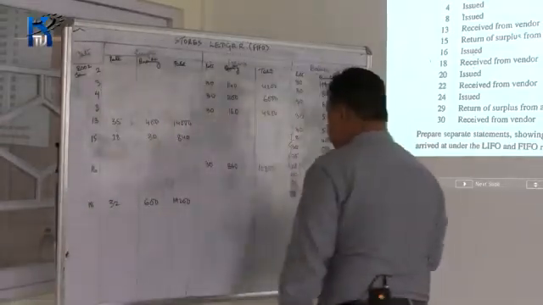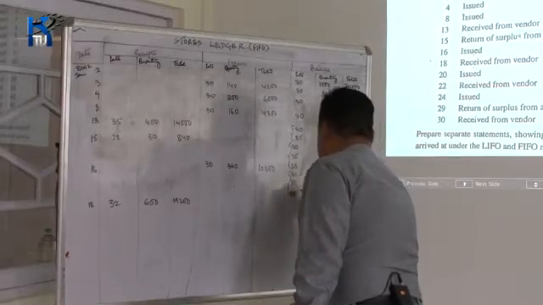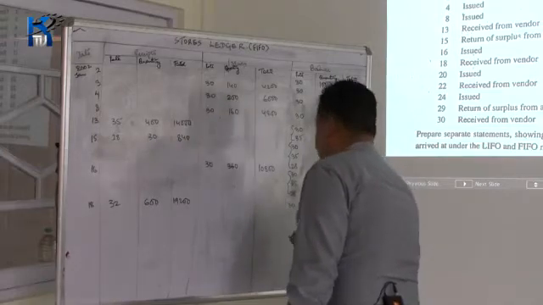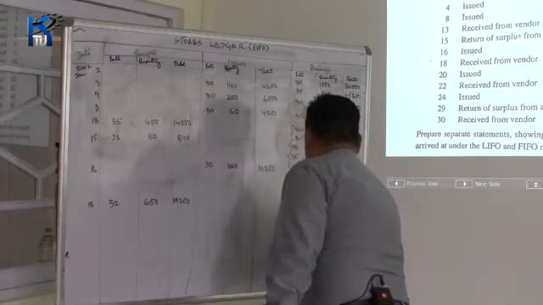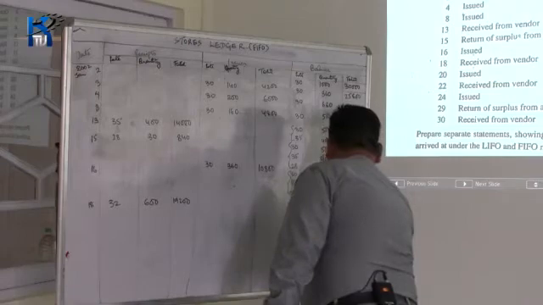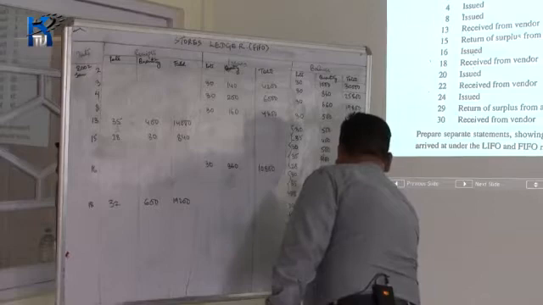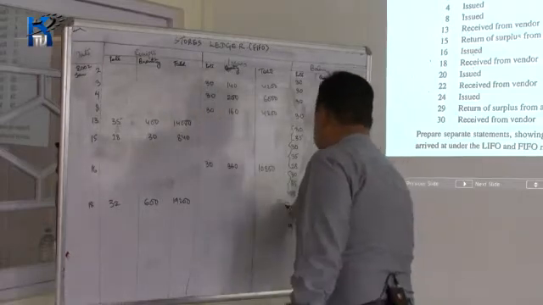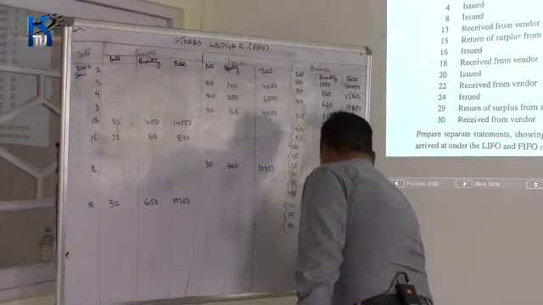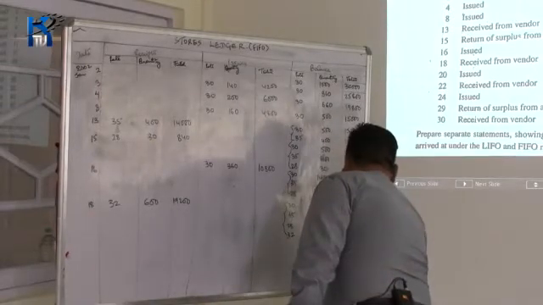So the balance remaining is 140 units of 30 each, 4,200, 35 rupees 400 units, 14,000 rupees, 28 rupees 30 kg, 840 rupees. And again, the amount which we have received today on 18th, 600 kg of rupees 32, 19,200 rupees.